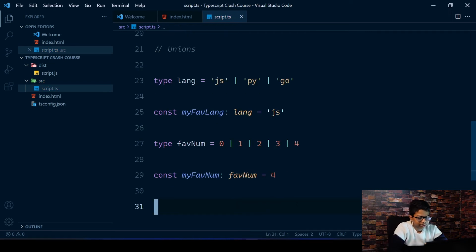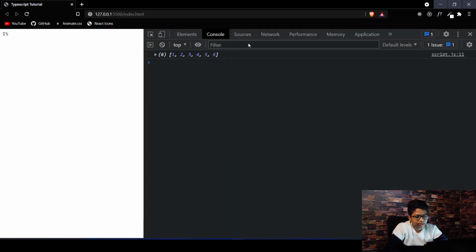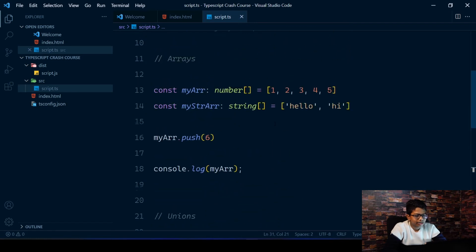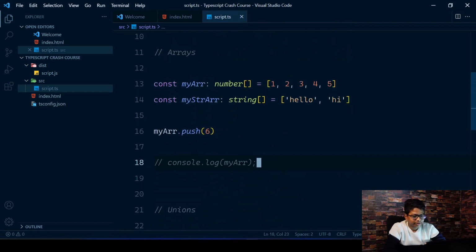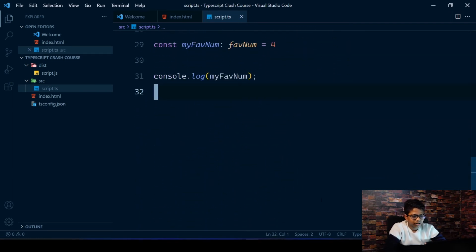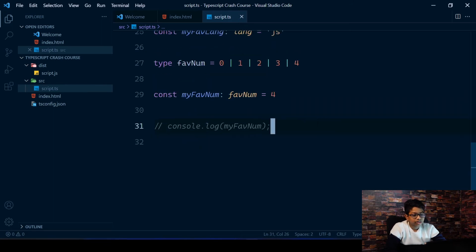And of course, you can log those things out. So you can just log my favnum, return here. I'll just reload. You can see we get 4. And also these logs are just logging up these stuff. So I'm just going to comment that log over there. So that's how unions work.